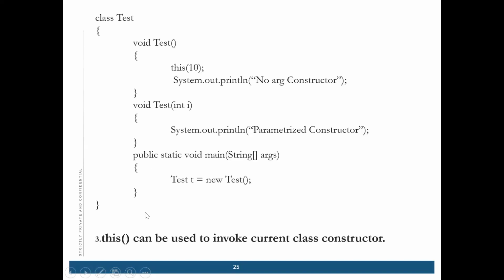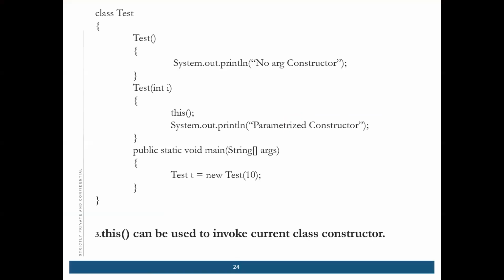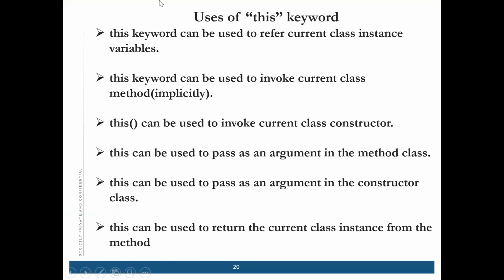So till the third point, everyone understood? Yes. Till the third point, everyone understood that this keyword can be used to refer to the current class variable, and this keyword can be used to invoke the class method implicitly, and this can be used to invoke the current class constructor. Okay, so these 3 points are clear. Any doubt in this? Yes, clear. So the rest 3 points, we will do in the next class and we will move ahead.